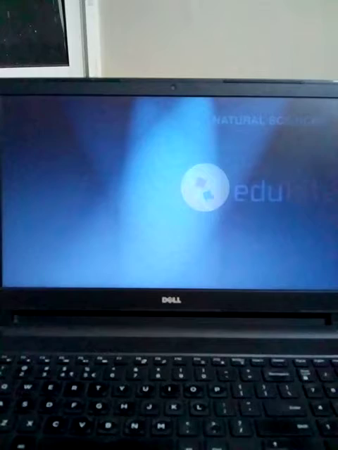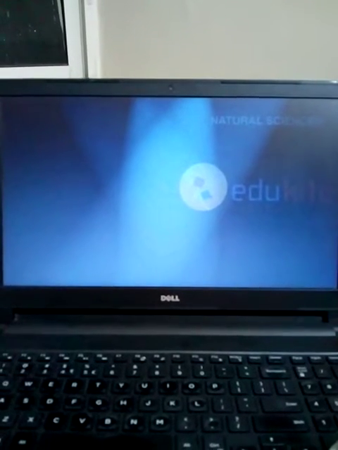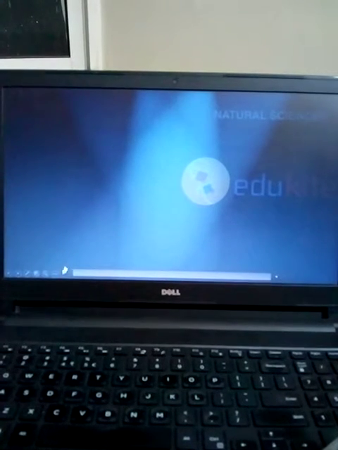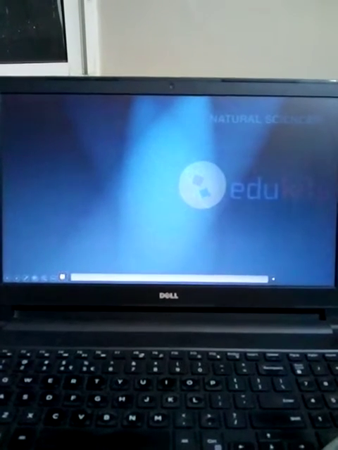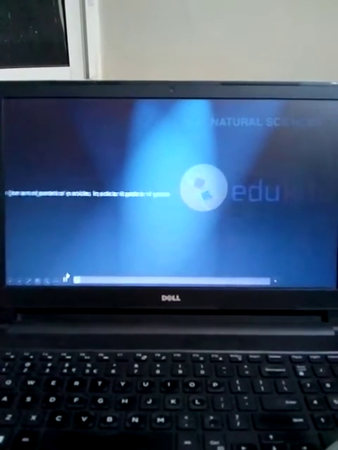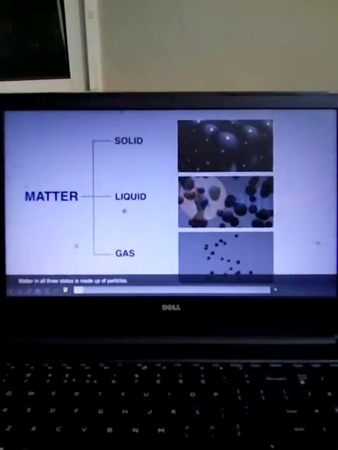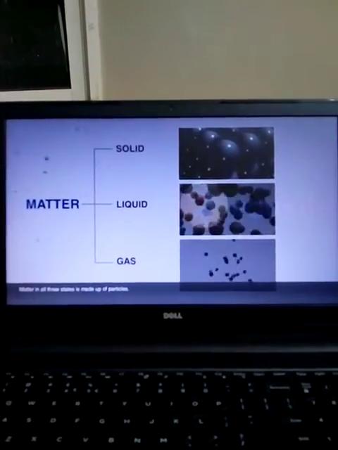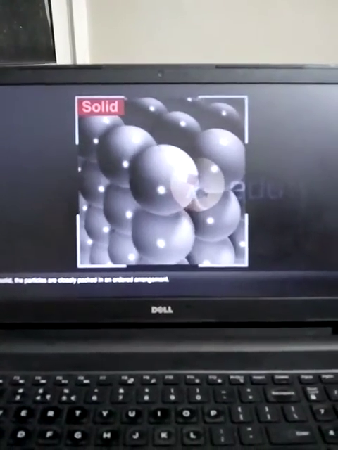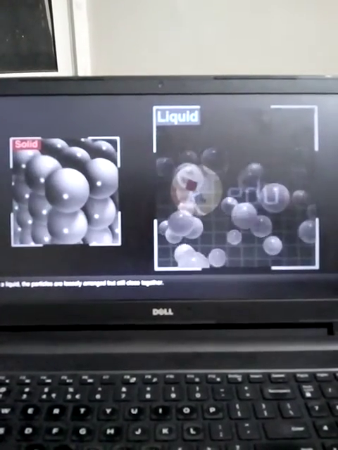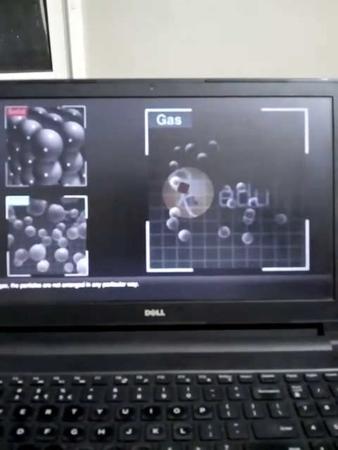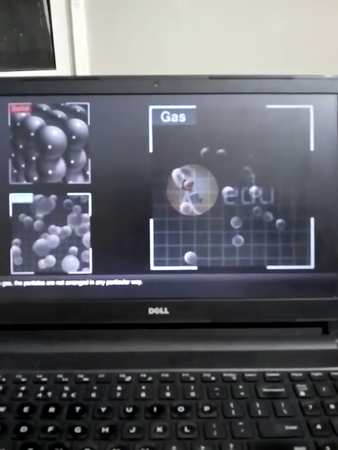Now, before moving ahead, I want to show you a video about the three states of matter. Just see the video carefully. It is about the arrangement of particles in solids, liquids and gases. See, in solids, the molecules are very closely packed in an ordered arrangement. In liquid, they are not closely packed. And in gases, they are far apart. They are not arranged.